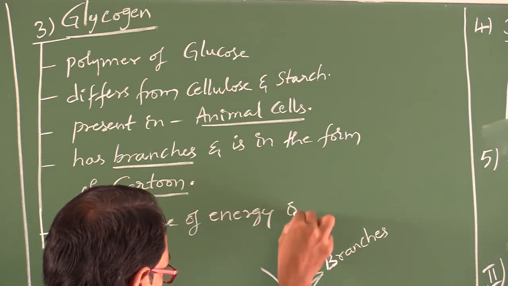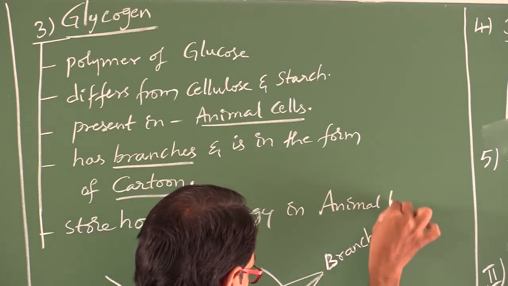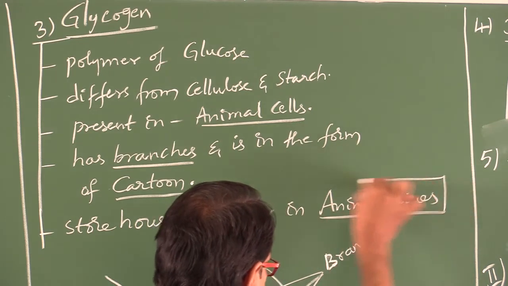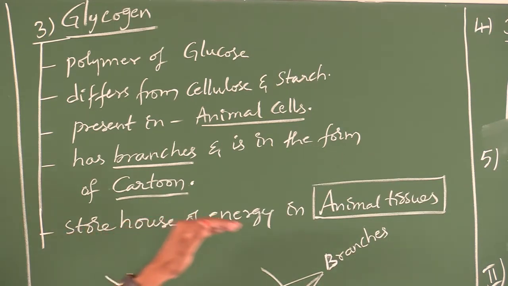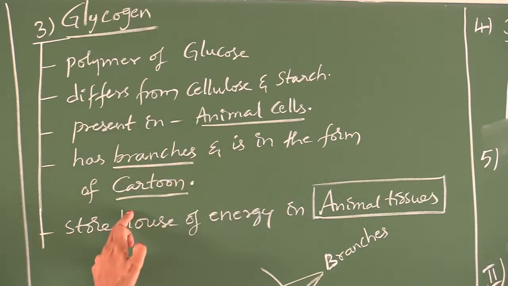What is the storehouse of energy in animal tissues? Glycogen. So it has branches and is in the form of a cartoon.